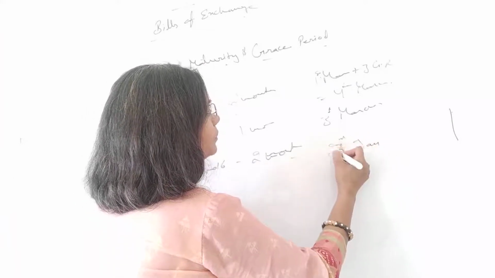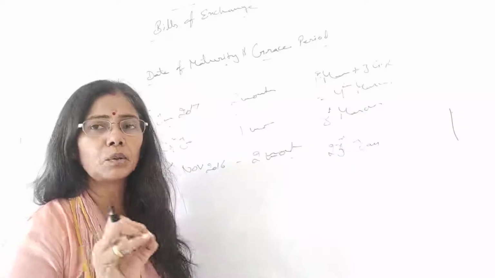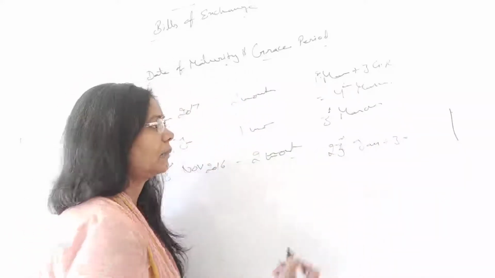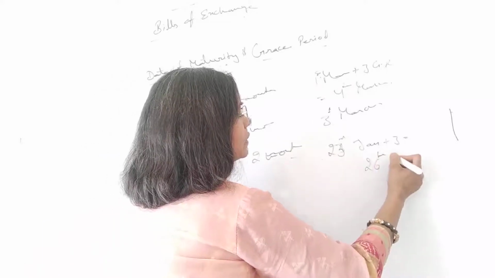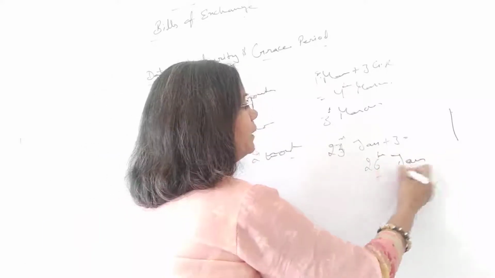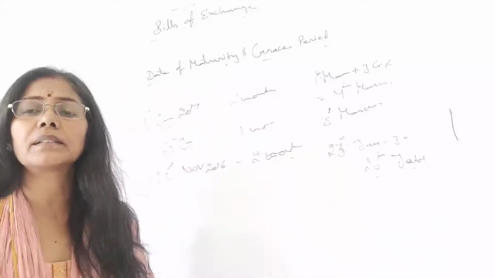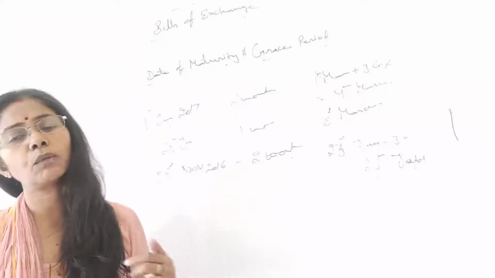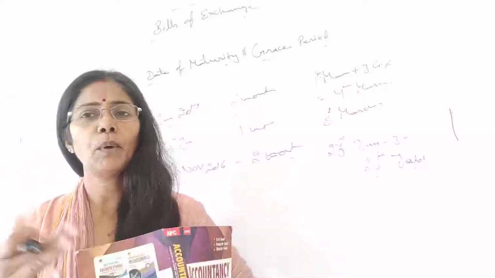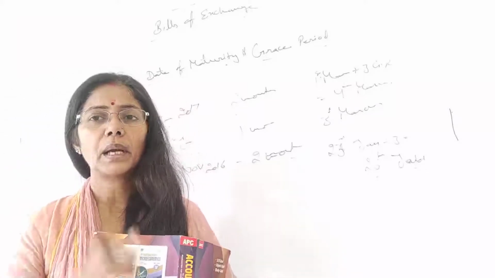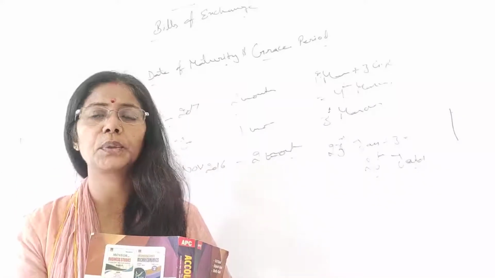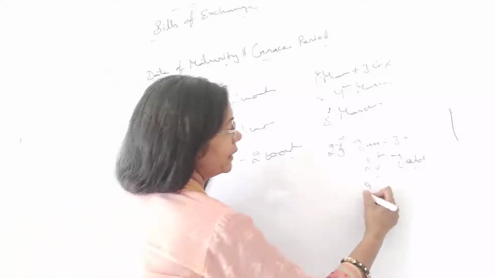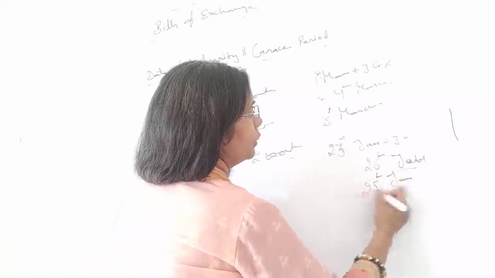Then we have to add 3 days grace period. 3 days I have added. So what comes? That is 26th January. And we know that this is a gazetted holiday, a national holiday. Then what to do, one day after or before? In emergencies, one day after the due date, and for gazetted holidays and national holidays, one day before. So 25th January will be the due date.